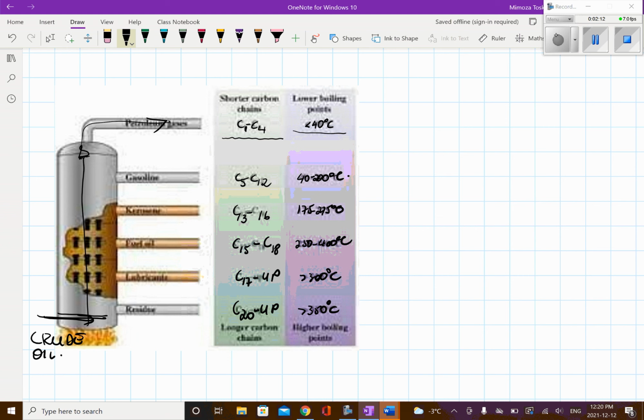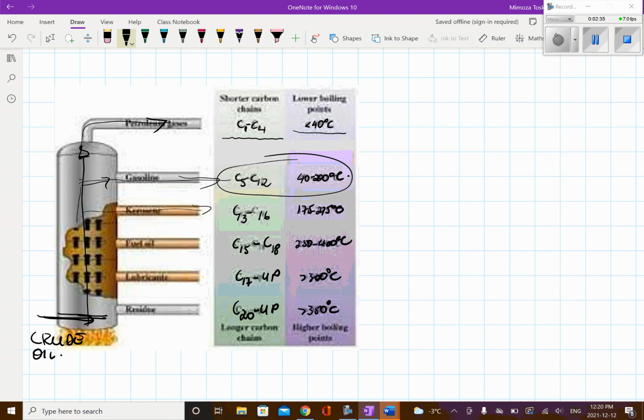Then as heat is added, the temperature is increased. Hydrocarbon compounds that have a C5 to C12 carbon chain will be the gasoline and so on, on the second one, then kerosene, and so on.